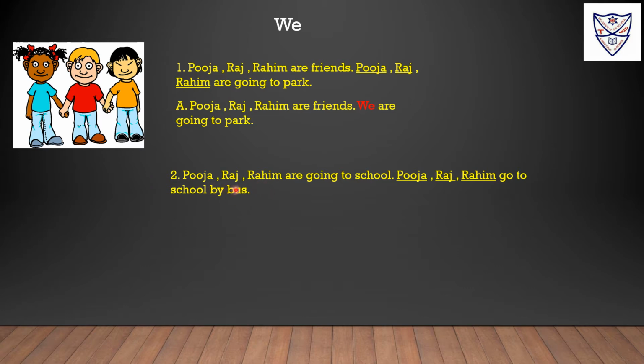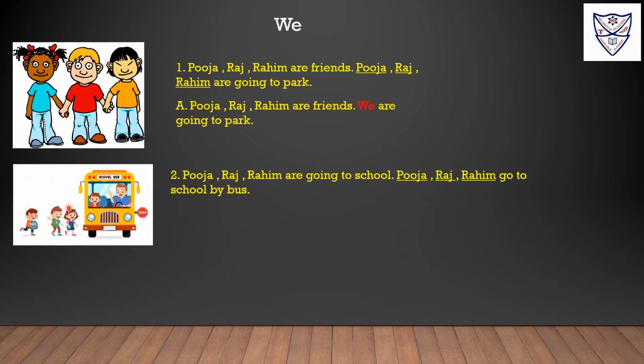Pooja, Raj, Rahim are going to school. Pooja, Raj, Rahim go to school by bus. Here in the picture we can see Pooja, Raj and Rahim are going to school. They are going to school by bus. So here Pooja, Raj, Rahim are nouns.